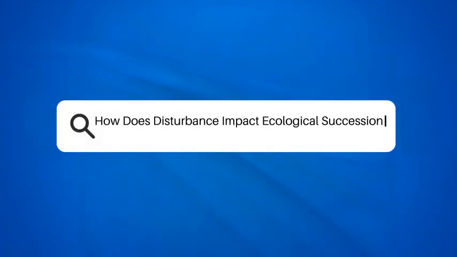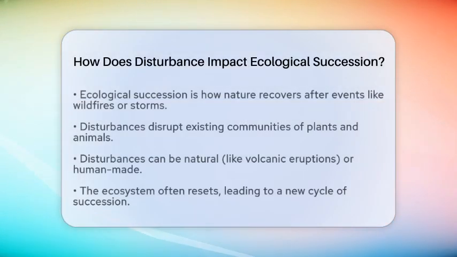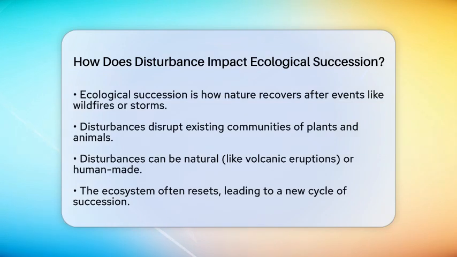How does disturbance impact ecological succession? Have you ever wondered how nature bounces back after a big event like a wildfire or a storm? The process is called ecological succession, and disturbances play a vital role in shaping it.